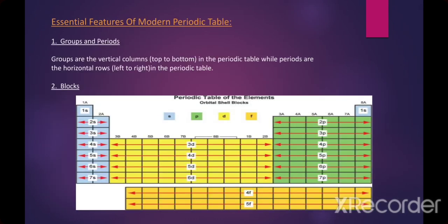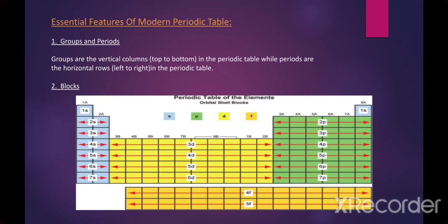Now, essential features of the modern periodic table. There are 4 essential features of the modern periodic table. One is the groups and periods. Second is the blocks. Third is the metals, non-metals and metalloids. And the fourth one is more families in the periodic table. Now we will talk about the groups and periods. Actually, groups are the vertical columns from top to bottom in the periodic table, and periods are the horizontal rows from left to right in the periodic table.